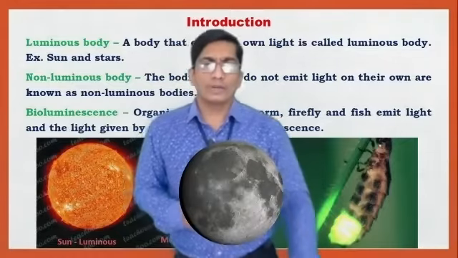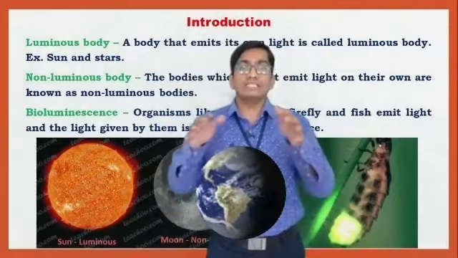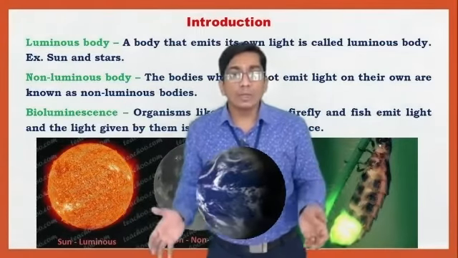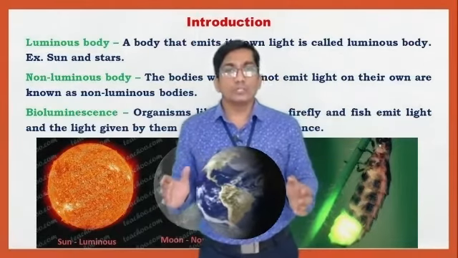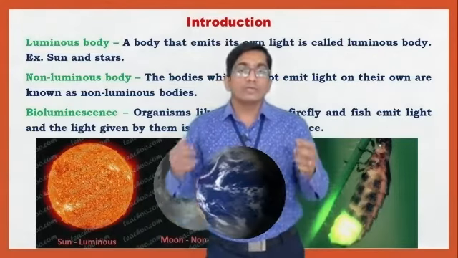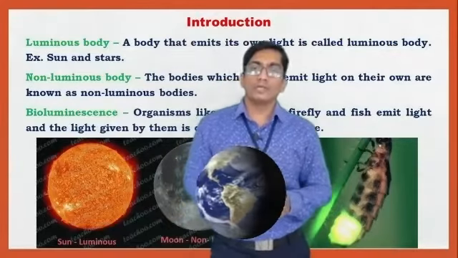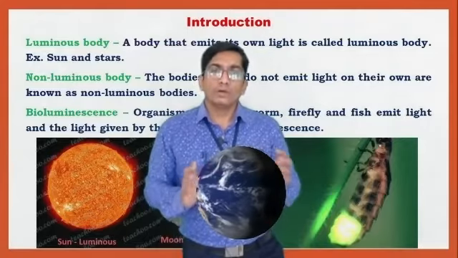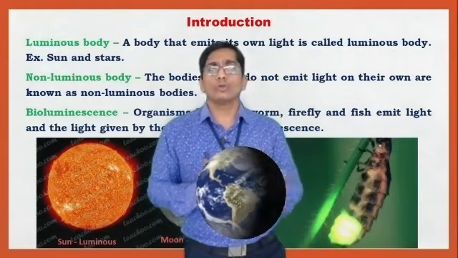Here is one more example, the best example. This is our Earth, an example of a planet, and a planet is a non-luminous body. Obviously, the Earth is a non-luminous body because the Earth does not emit light on its own. So Earth, the different planets, and satellites are non-luminous bodies.